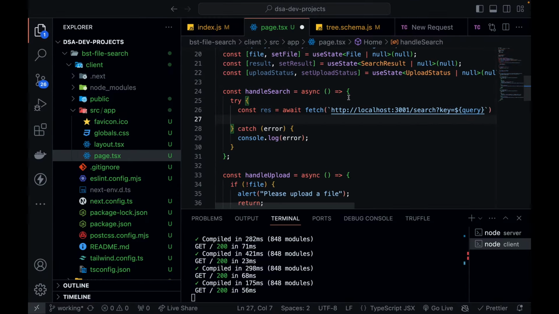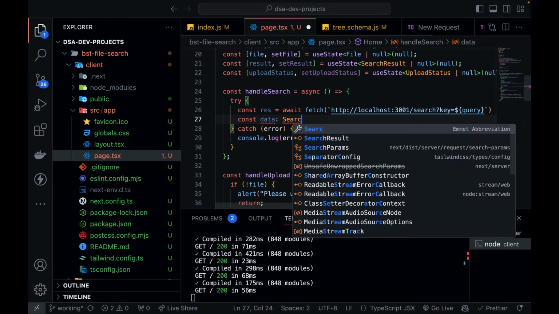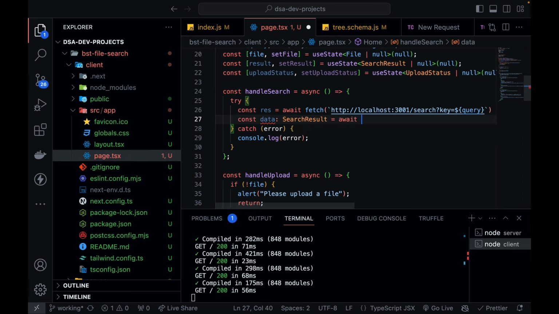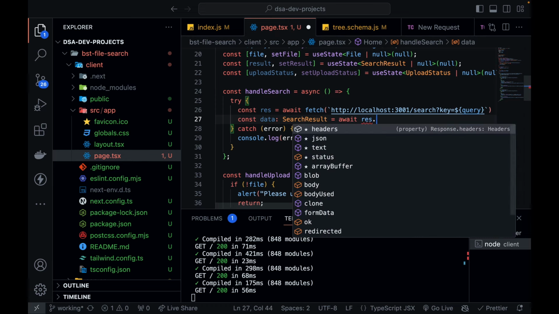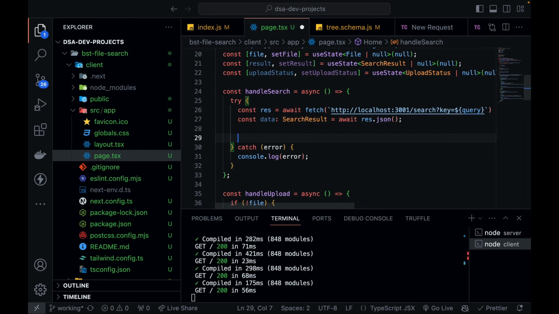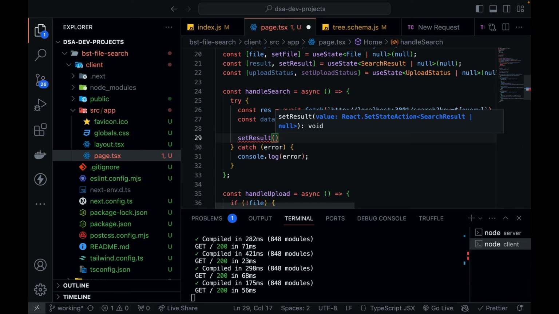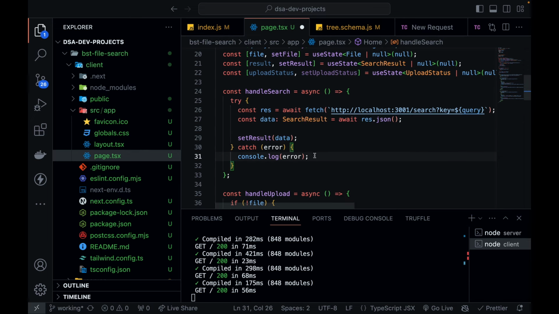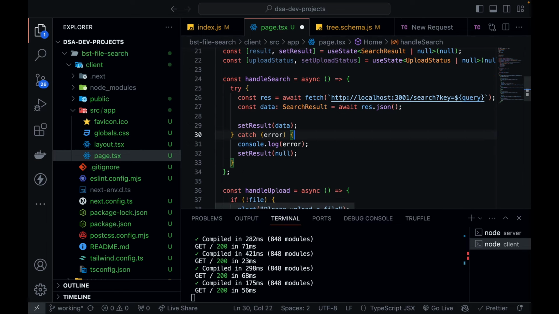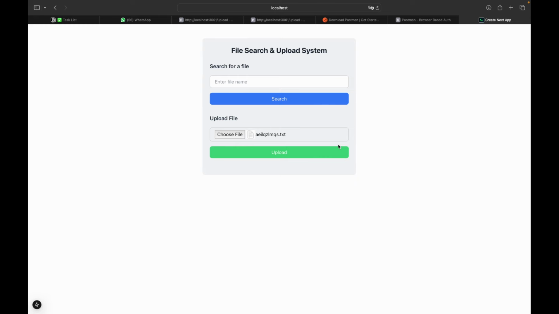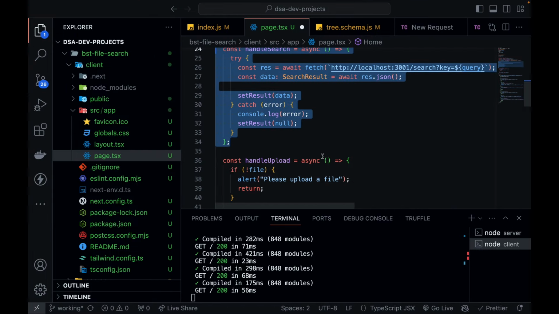Now I'm going to get some data from my API call. Let's call it const data, and this should be of type SearchResult, await response.json. And now you can set your result, whatever result you got, setResult, and you can pass your data. And if your result is null, that means it went into an error, then your setResult will be null. This is going to handle your search. Once your search is successful, you need to write down over here that your file is found and this is the location of your file. So we'll do it just in a minute.